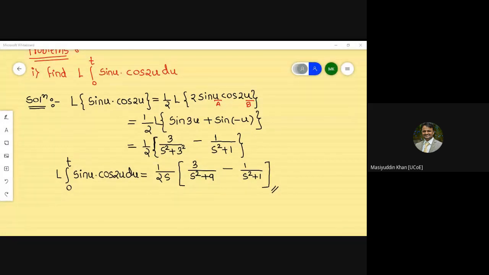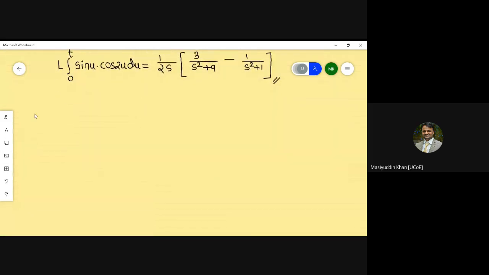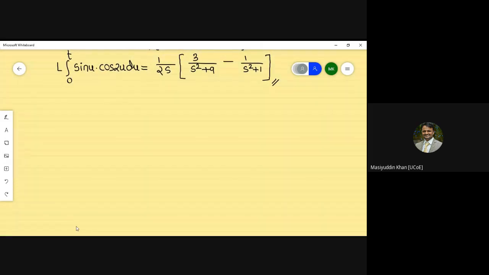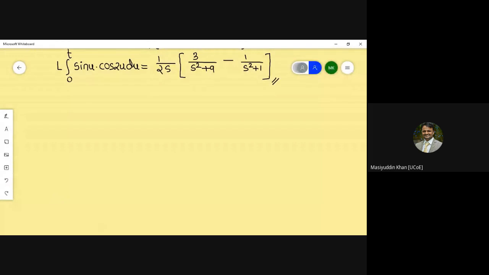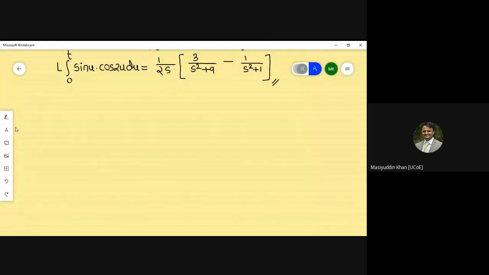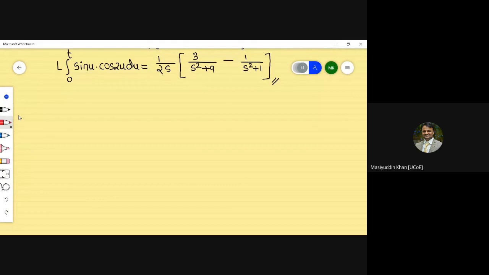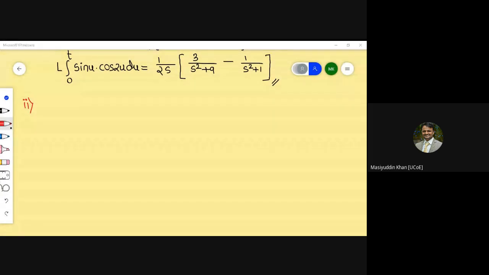Okay. Now, I'm just taking the next example here. Okay, so the next example will be, or the second example. Just I'm going to take the complicated kind.